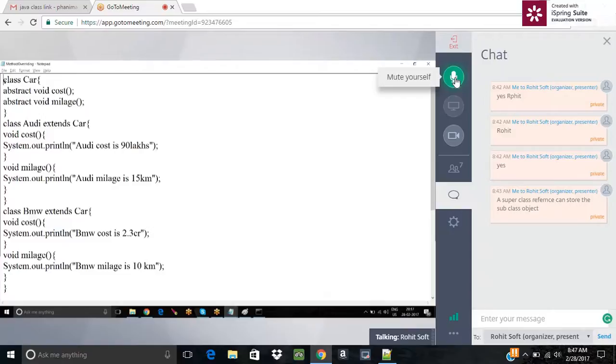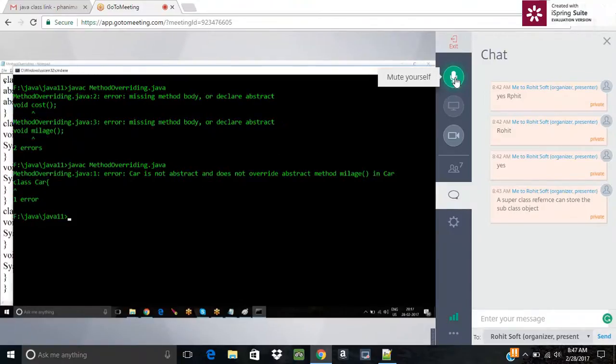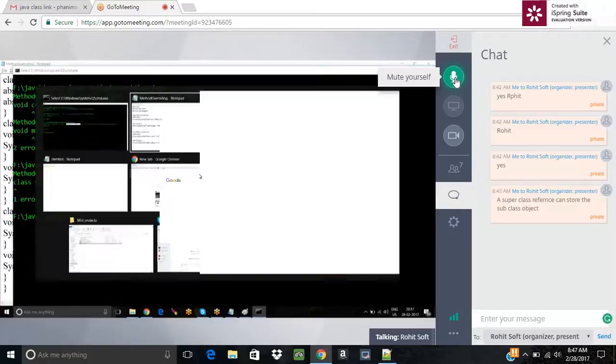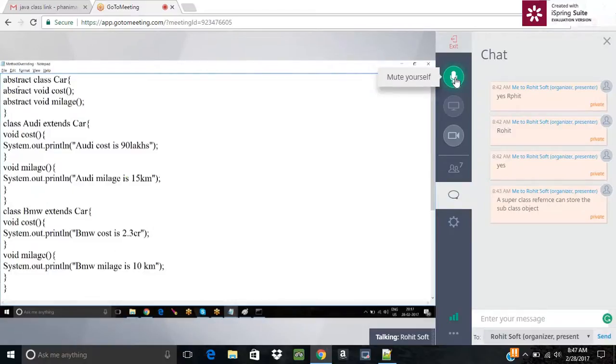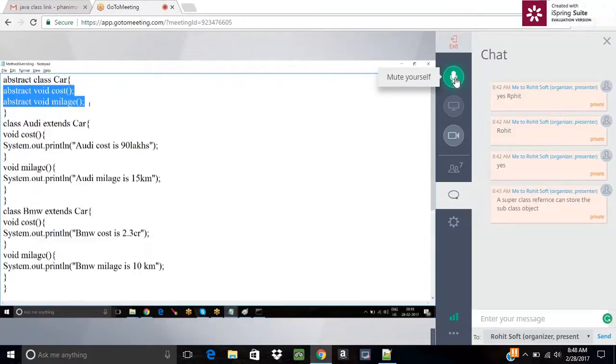If I compile this, it's saying Car is not abstract. And here, an abstract class can contain abstract methods. That is the rule. So the basic thing: an abstract class contains abstract methods or concrete methods. It's not mandatory that it should contain abstract methods or concrete ones. You can say zero or more abstract or zero or more concrete methods.